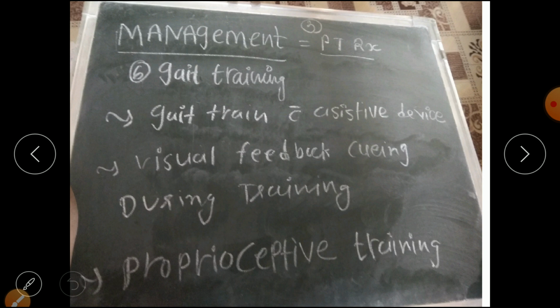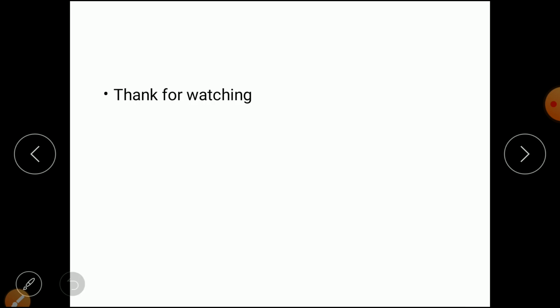Next is gait training. Gait training with assistive device, visual feedback cueing we can use during training, and proprioceptive training. So this is all about the management of Friedreich's ataxia. Now we discuss the one chart.